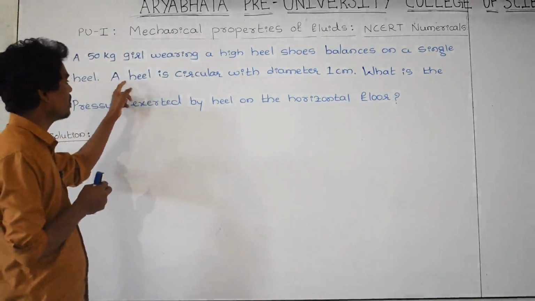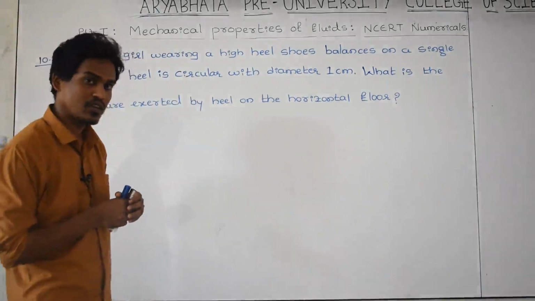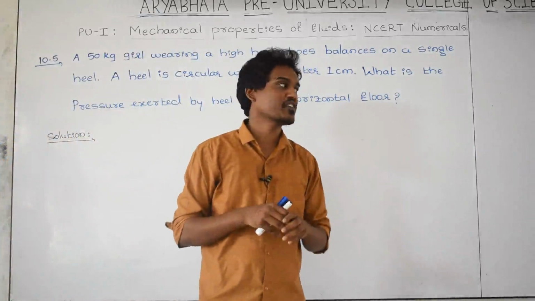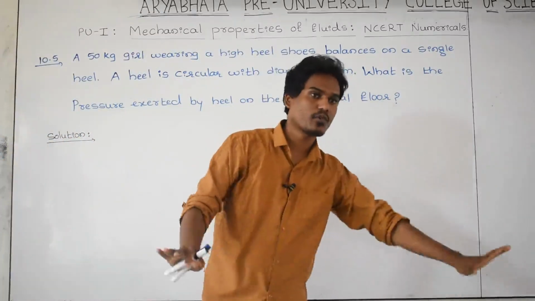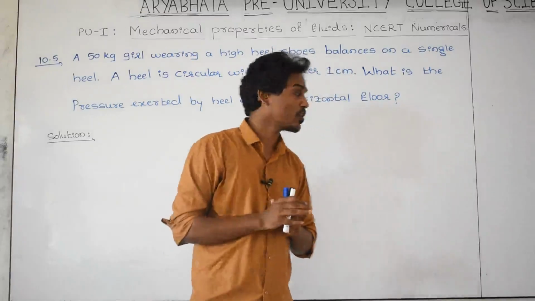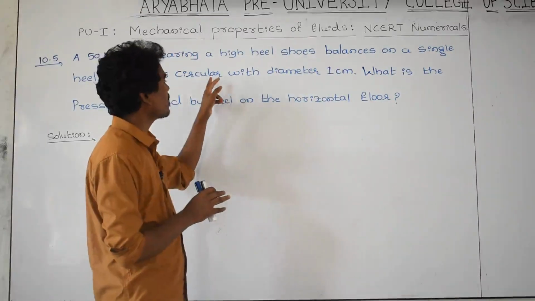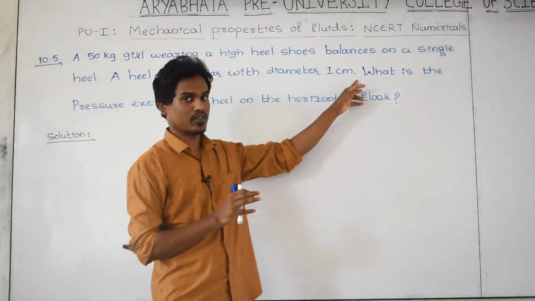A heel is circular with a diameter of 1 centimeter. The bottom surface of that shoe is circular. She is walking on the horizontal floor wearing the heel shoe, and the bottom surface of the shoe is circular with a diameter of 1 centimeter.